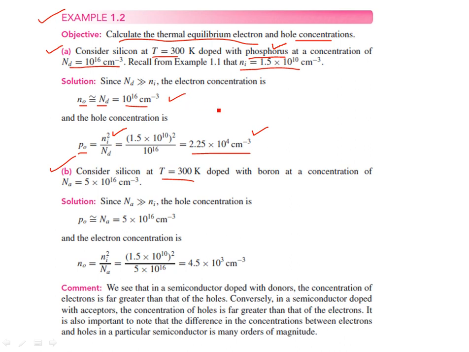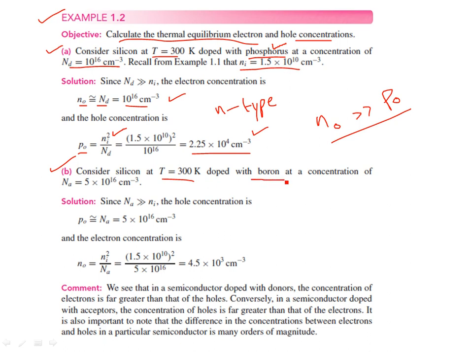So this is an N-doped or N-type semiconductor material, formed by adding impurities of phosphorus into the silicon lattice, and what it shows is that n0 is much greater than p0. What it means is that the majority of the charges that are going to conduct current are electrons.